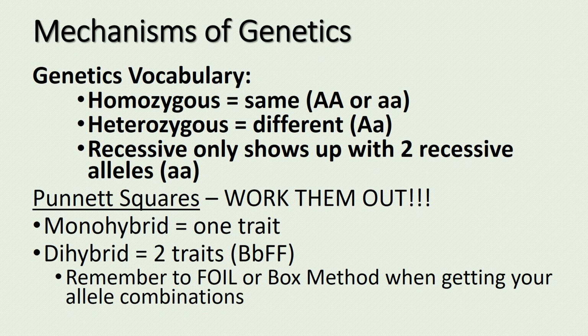When you get to your Punnett square questions, make sure you work them out. First, write the parent genotypes out and then solve the problem. If you get a monohybrid cross, then you'll be crossing one trait only and it will have 4 boxes. If you get a dihybrid cross, you'll be crossing 2 traits and you'll need to use the FOIL or box method to work it out. Remember, dihybrid crosses are going to have 16 boxes, so take your time and do your best.